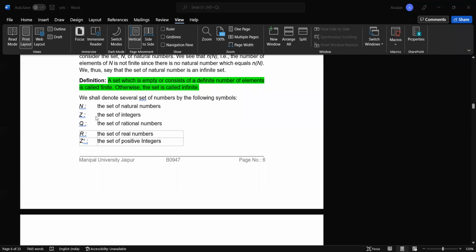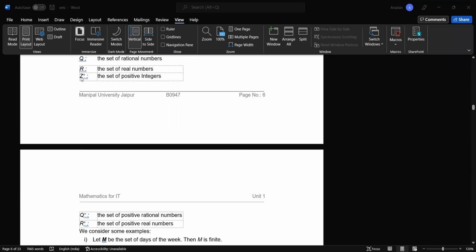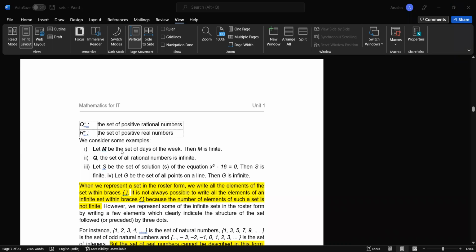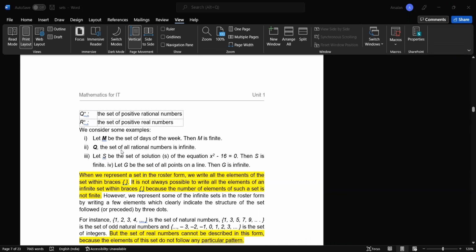We have certain sets: N stands for the set of natural numbers, Z stands for integers, Q stands for rational numbers, R stands for real numbers, and Z plus stands for positive integers. There is also one more symbol for integers, which is I. Q plus is the set of positive rational numbers, and R plus is the set of positive real numbers.